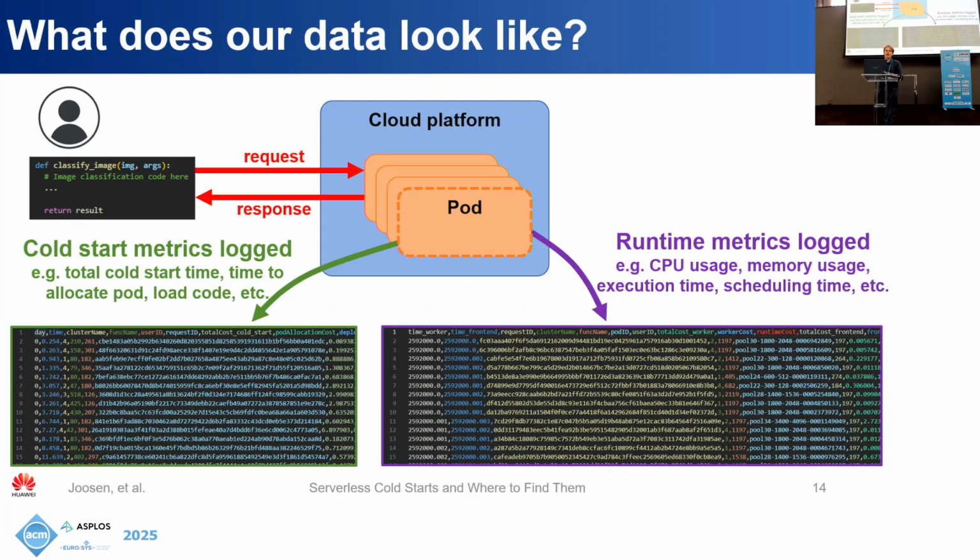So just to clarify again what kind of data we are working with. If we have a pod and a user sends a request there, that request is obviously logged. But in previous data sets, including our own older data set, you have a timestamp like 6:35 p.m. and then it would say 5,000 requests were processed in this minute, with an average value for latency and an average value for CPU usage and summary statistics like that. But that's obviously quite coarse-grained data.